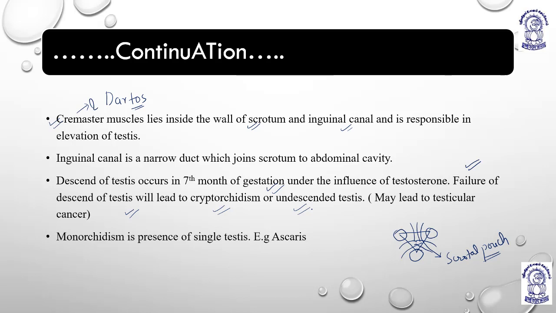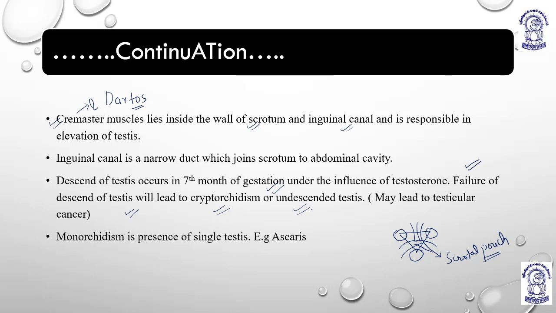So I'll repeat myself. Cremaster muscles and dartos muscles are the pair of muscles which line the wall of the scrotum. And the inguinal canal is a triangular-shaped structure which helps the testis pass through it at the time of the 7th month of gestation. If in case it doesn't happen, what will happen? A condition known as cryptorchidism, or undescended testes, will be there.